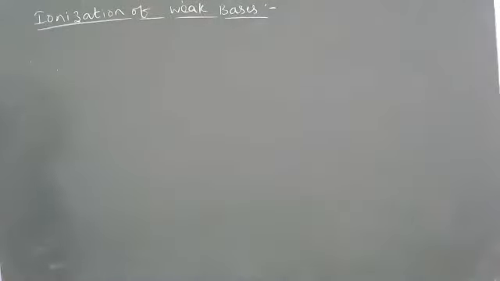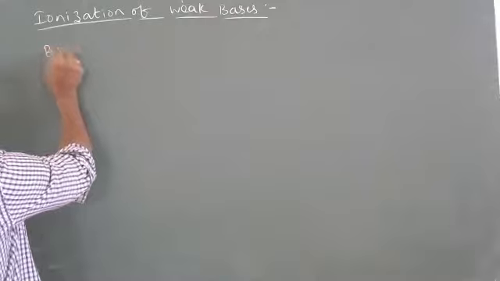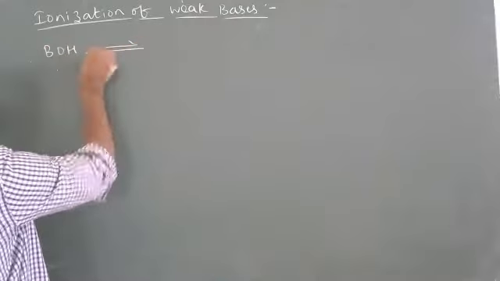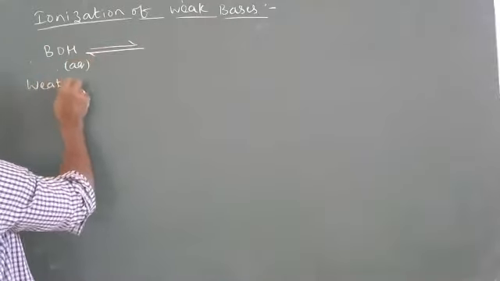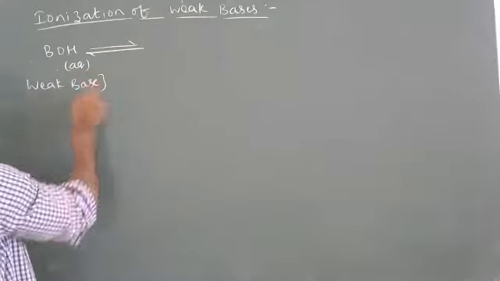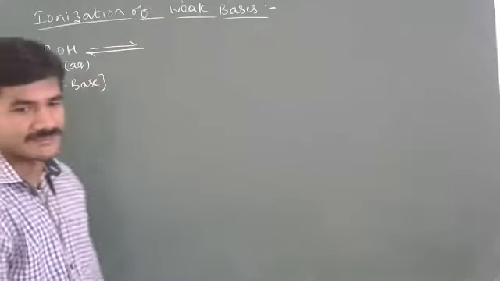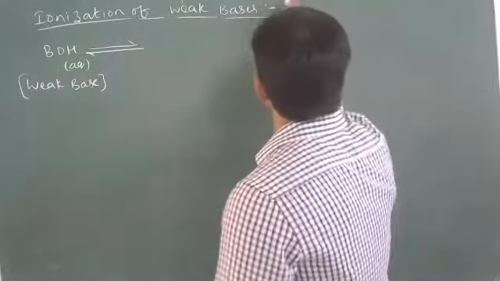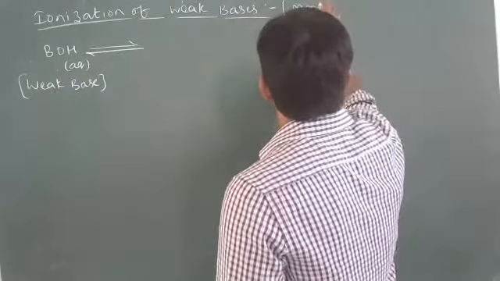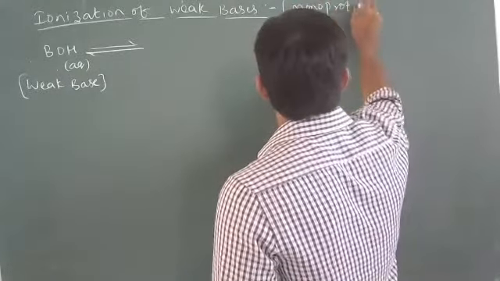Okay, you see. So I'll take BOH. BOH can be taken as a weak base. I'm talking about the monoprotic base.